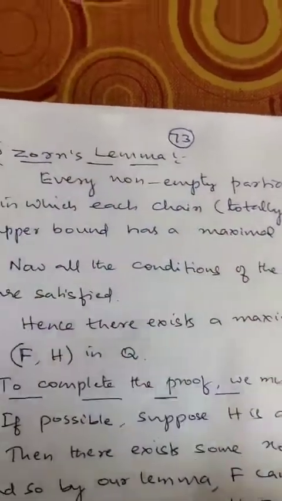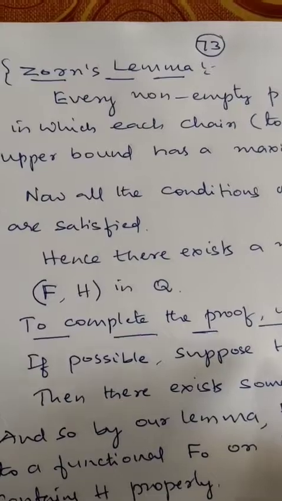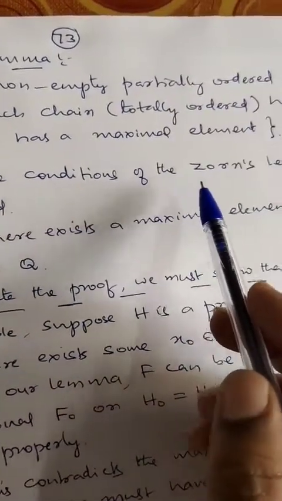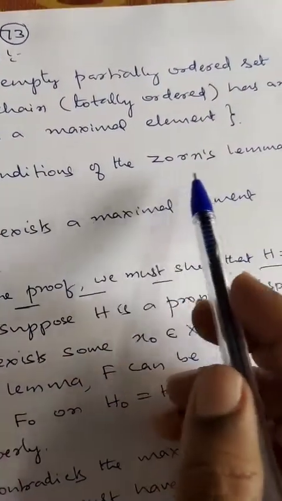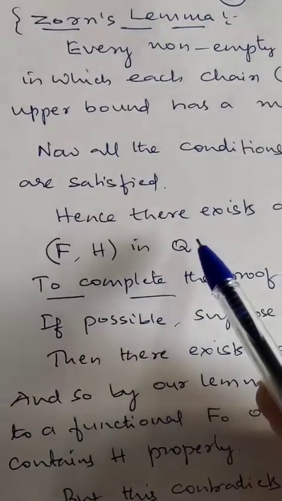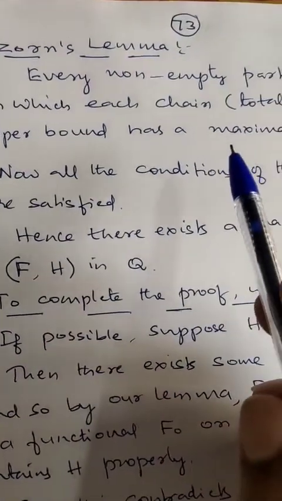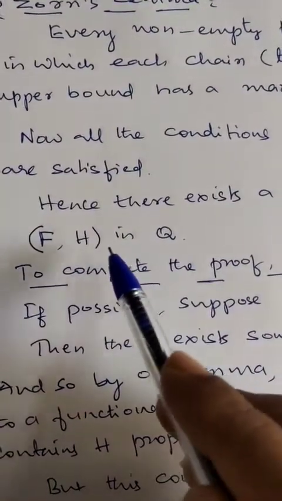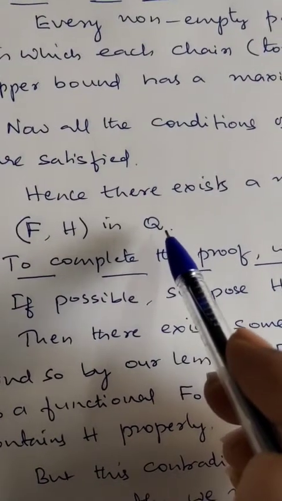So all the conditions of Zorn's lemma are satisfied here. Therefore by Zorn's lemma we have a maximal element (f, H) in the totally ordered set Q.